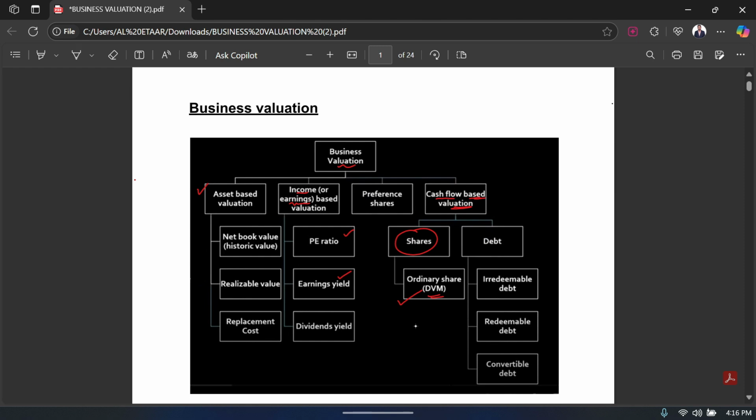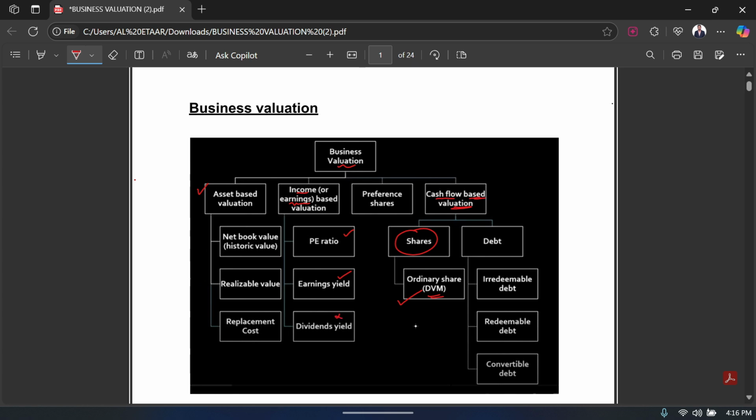So for valuing a business, we saw that there were different methods. So far what we have covered is the first category, where you value your business based on asset. In that, we discussed the net book value method, the realizable value method, and the replacement cost method. Okay. Then in the income or earning based valuation, we have discussed the PE ratio method and the earning yield method. Okay. Dividend yield method is right now not in our syllabus.